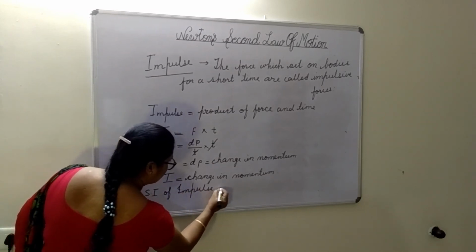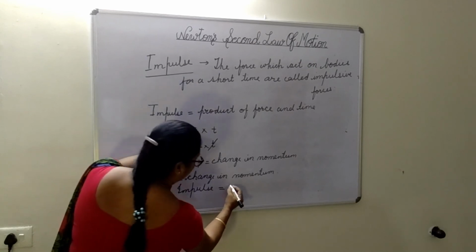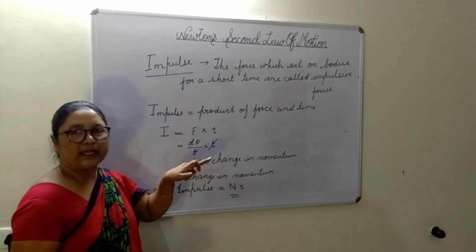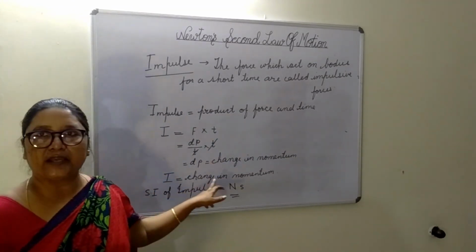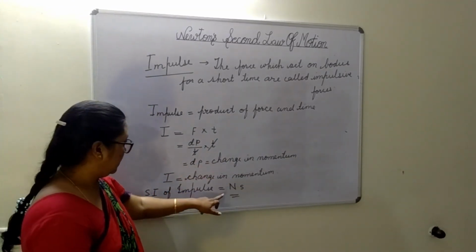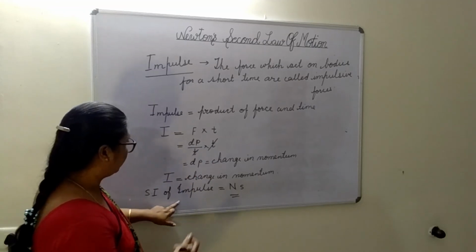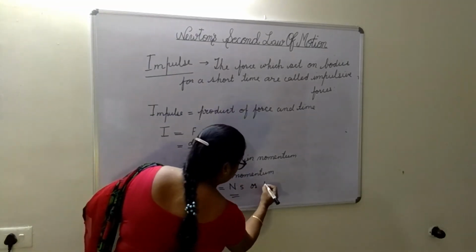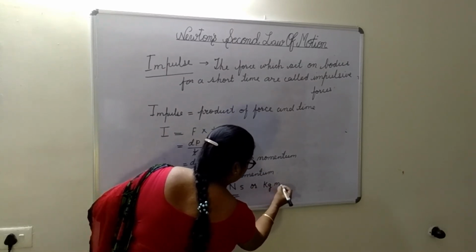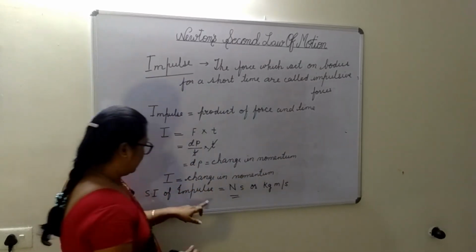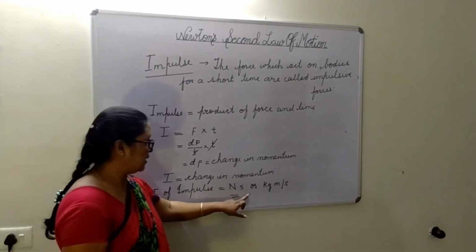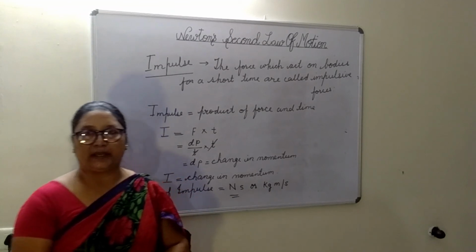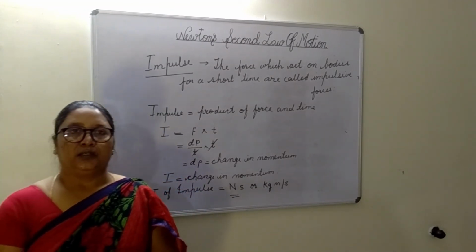The unit of force is Newton, time is second, so Newton second is the SI unit of impulse, or in terms of change of momentum, kg meter per second. SI unit of impulse is either Newton second or kg meter per second. This much for today.